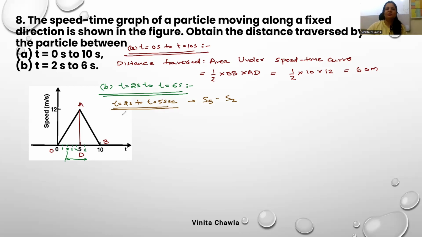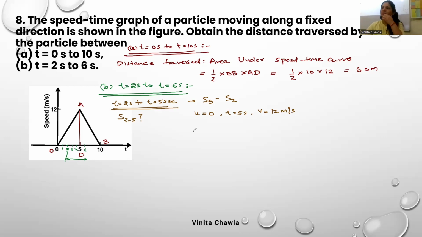Okay, so the distance covered by the object in 2 to 5 seconds, this is what we have to find out. इसके लिए पहले हम 2 seconds में कितना distance cover किया और 5 seconds में कितना distance. Okay, so what is the initial velocity of the object? It's u, it is 0. And time is 5 seconds. Final velocity of the object is 12 meter per second.